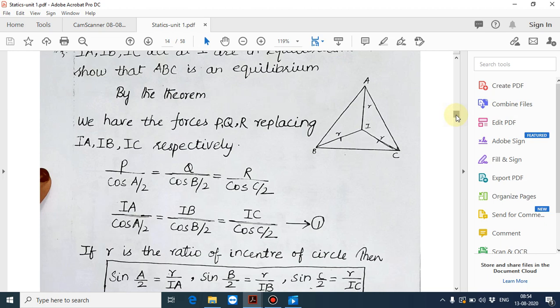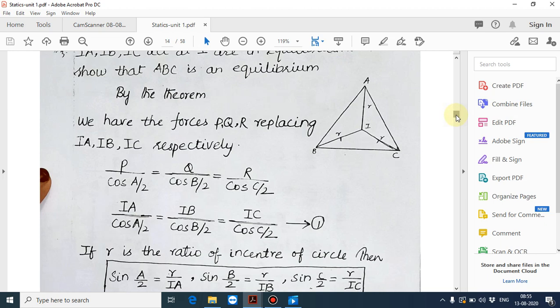So what will you get? We have the forces P, Q, R, and we are replacing them with IA, IB, IC. P by cos A by 2 is equal to Q by cos B by 2 is equal to R divided by cos C by 2. Here we are replacing P, Q, R with IA, IB and IC. IA divided by cos A by 2 is equal to IB divided by cos B by 2 is equal to IC divided by cos C by 2. Keep it as equation number 1.